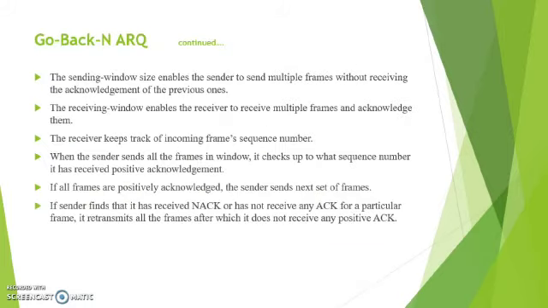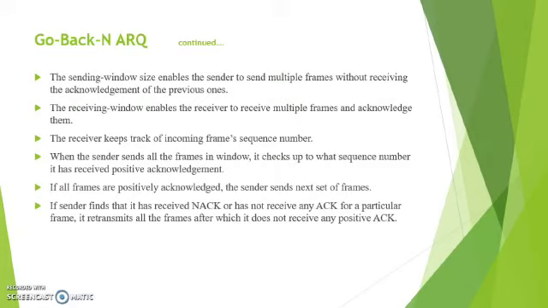The sending window size enables the sender to send multiple frames without receiving the acknowledgement of the previous ones. The receiving window enables the receiver to receive multiple frames and acknowledge them. The receiver keeps track of the incoming frame sequence number. When the sender sends all the frames in the window, it checks up to what sequence number it has received positive acknowledgement. If all the frames are positively acknowledged, the sender sends the next set of frames.